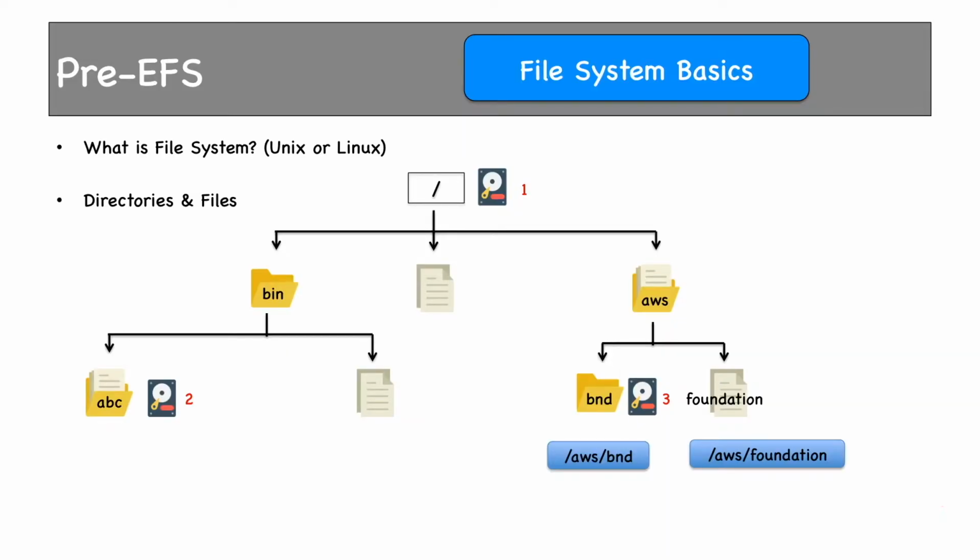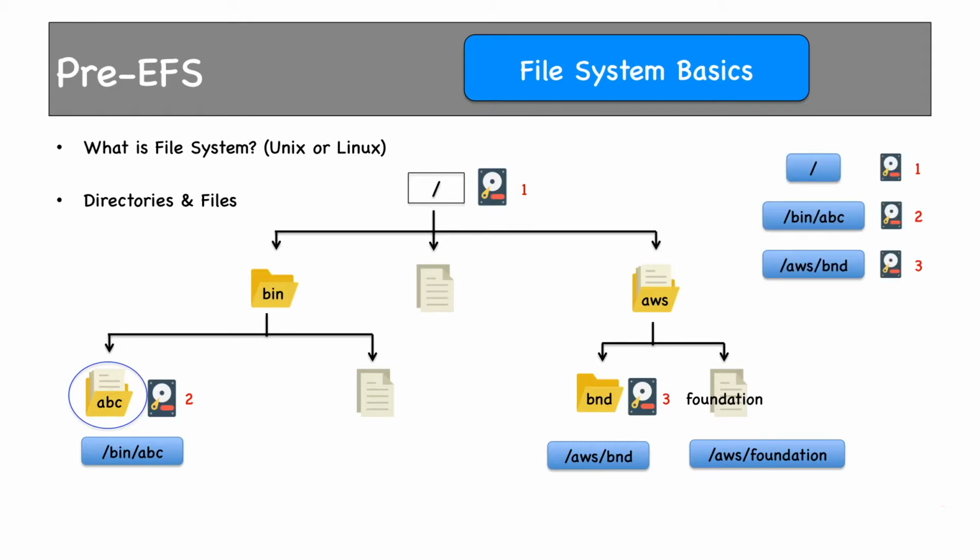We have already talked about file system basics in our pre-EBS talk. Here I'll do a recap. You have directories, files and storages. Directories are mapped to storage devices. These directories are called file systems. Here ABC is a directory whose parent directory is bin, whose parent directory is the root directory. So /bin/ABC is how the ABC directory will be represented. Each individual directory can have its own storage space if you want. In this case, we have the root directory, /bin/abc and /aws/bnd mapped to storage devices.